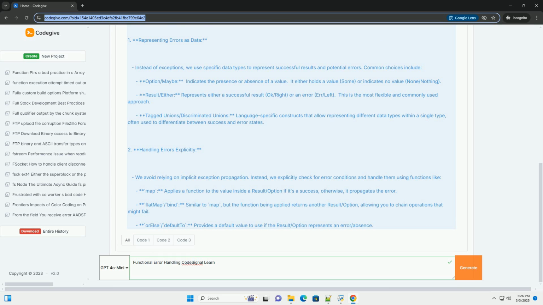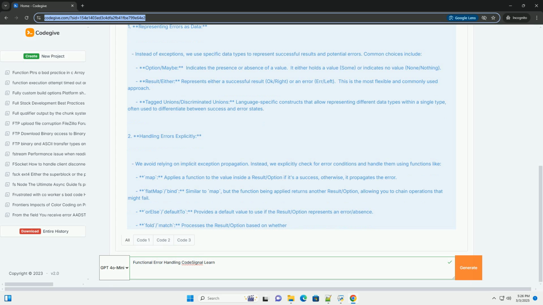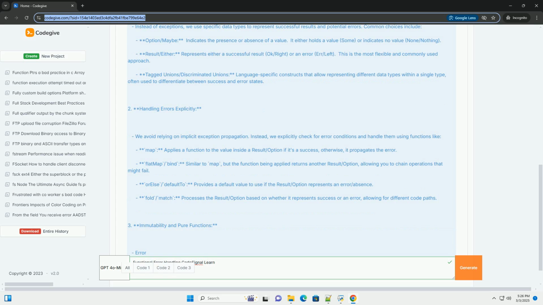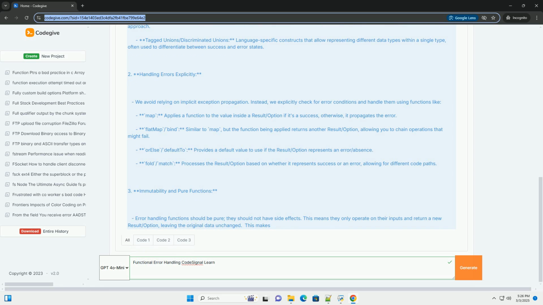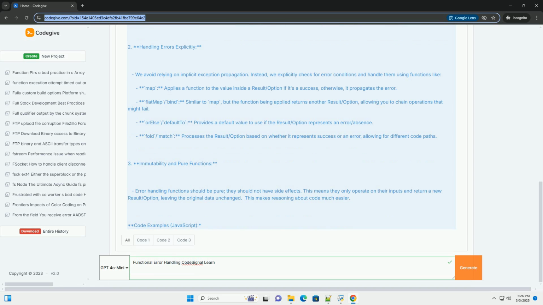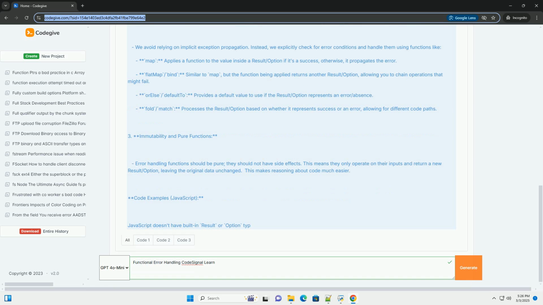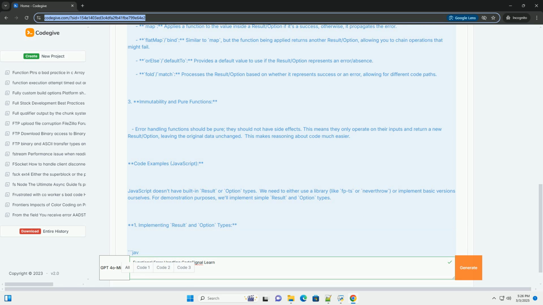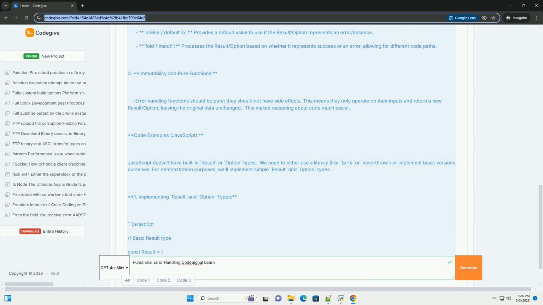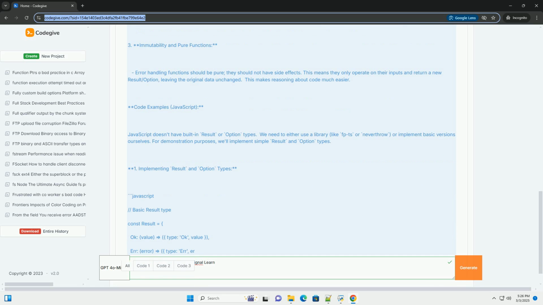Key concepts of functional error handling. 1. Representing errors as data. Instead of exceptions, we use specific data types to represent successful results and potential errors. Common choices include: Option/Maybe, which indicates the presence or absence of a value. It either holds a value, Some, or indicates no value, None/Nothing.